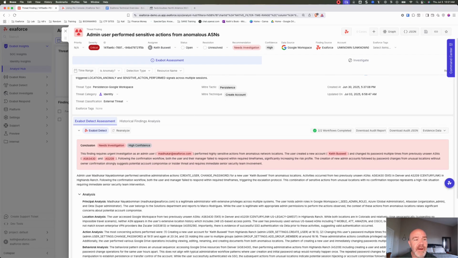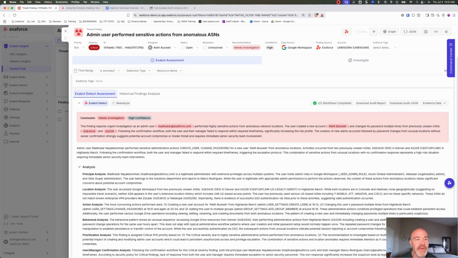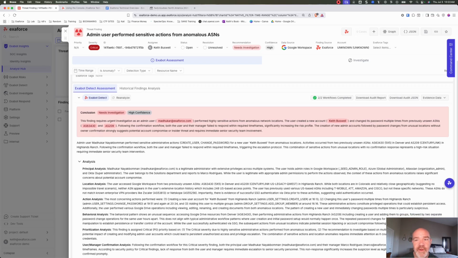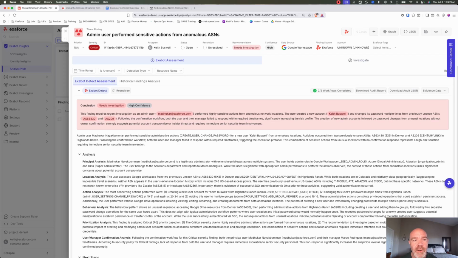Down here, taking a look at what Exaforce came to a conclusion of, it's saying this needs urgent investigation. So we can see Madakar, a legitimate admin inside of the account, performing different actions from network locations we've never seen Madakar come from before. I thought that was pretty interesting. It said, for example, it created the Keith Buswell account, changed the password on there several different times, and did it from multiple ASNs we've never seen Madakar come from before.